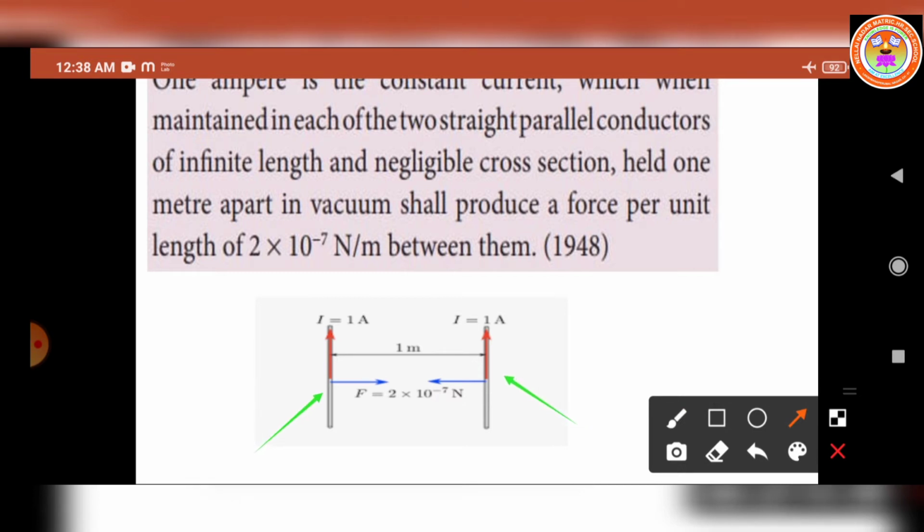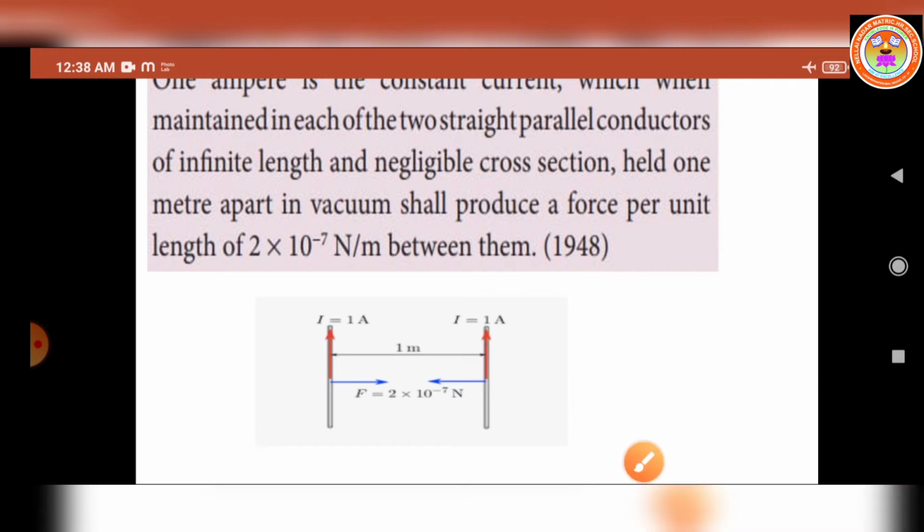Both the conductors are parallel to each other, of infinite length, and negligible cross sections, held 1 meter apart in vacuum, shall produce a force per unit length of 2 into 10 power minus 7 Newton per meter between them.